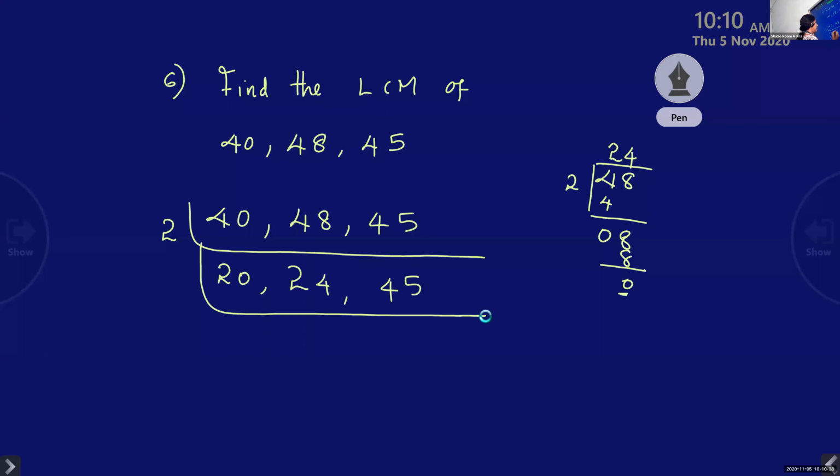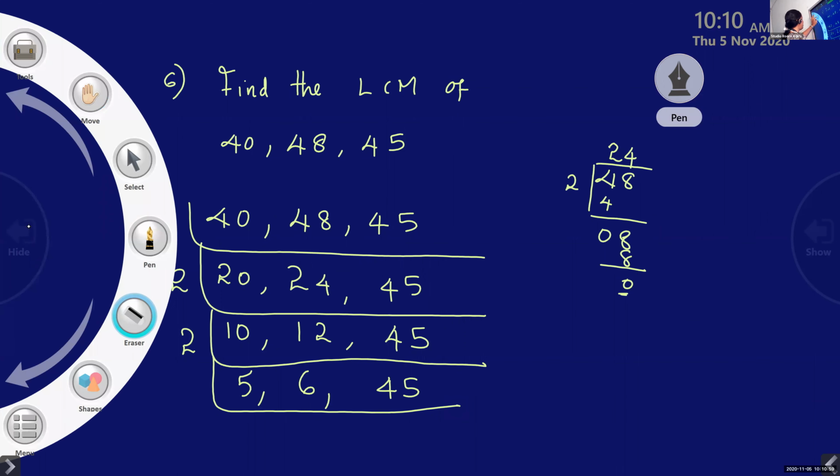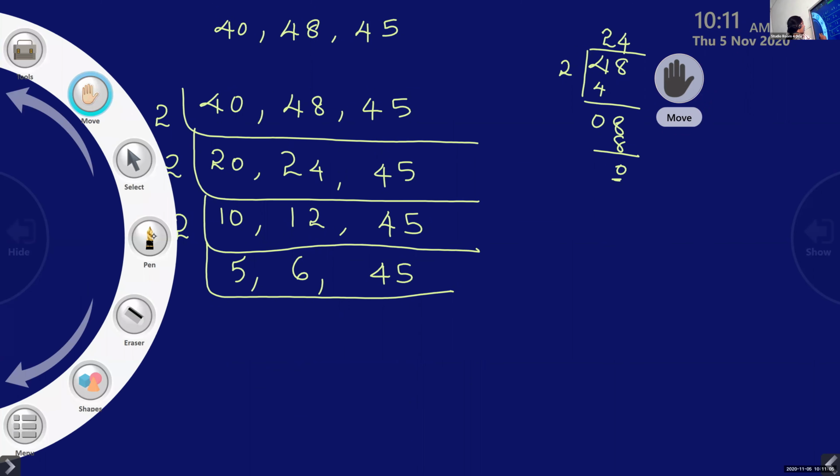Again with 2: 10 by 2 is 5, 24 by 2 is 12, and 45. Again you can divide by 2: 5, 6 and 45. And children, here just see, you can divide it by 5. Now you can start dividing by 5, right? Yes, ma'am. So it is clear that you can divide it by 5.